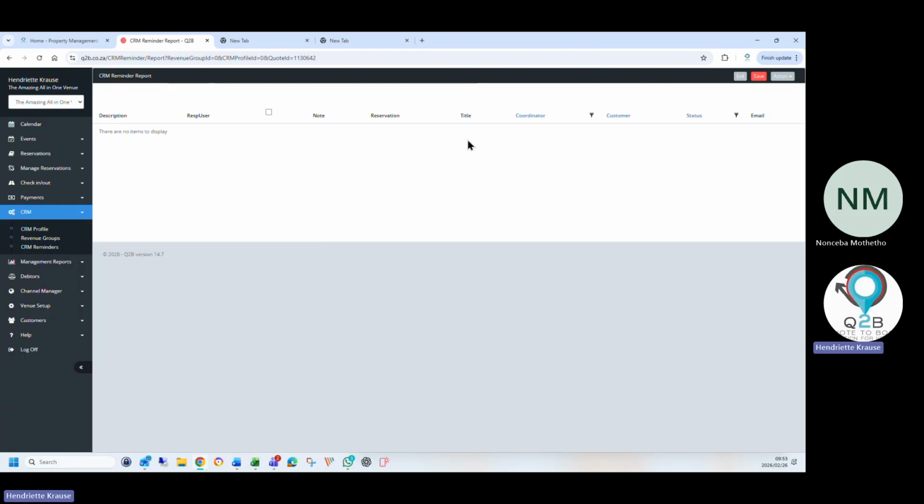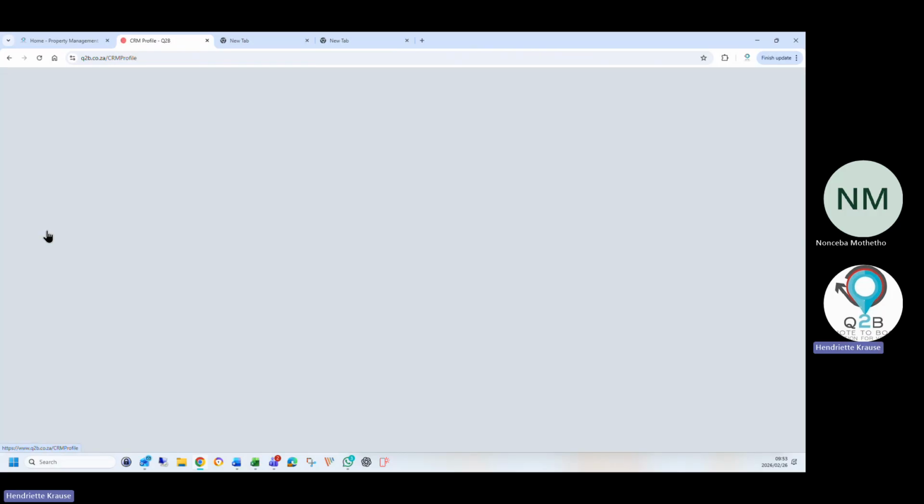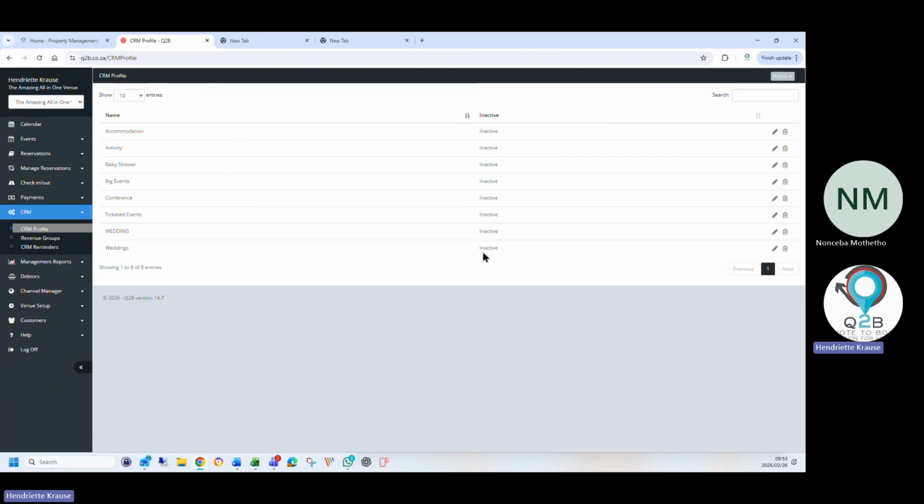Mine will show nothing because it's all set to inactive. You can see all my profiles are inactive, because when they're set active, all these things run on my demo bookings, and it drives you crazy. There's quite a lot of demos set up here, but that's how they will use it. Coordinators will use it to check up on their outstanding confirmations, and immediately you can make a note in that booking, and it will form part of the report.